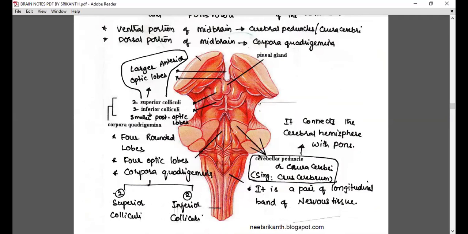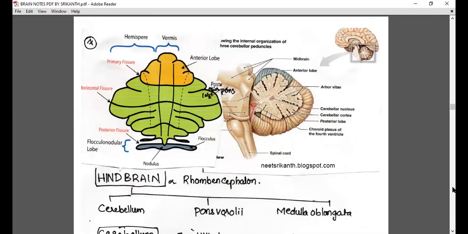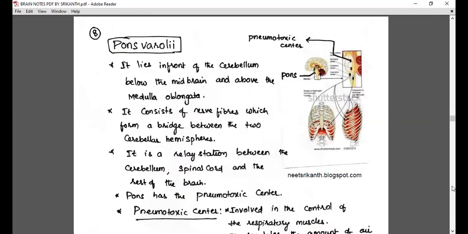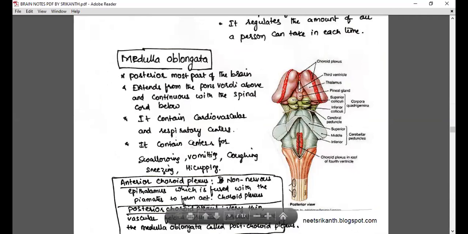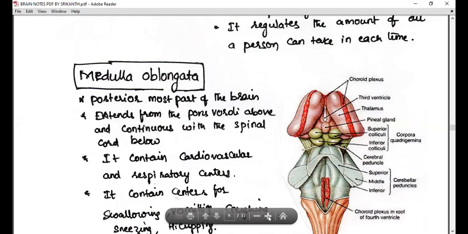Corpora quadrigemina. Let me show you in another diagram that is clearer. Where the 4 optic lobes are, you can see clearly in this diagram. Superior colliculi and inferior colliculi, collectively called, here it is, corpora quadrigemina. If you see the brain of the frog, there you'll see only 2 optic lobes. They are called corpora bigemina.